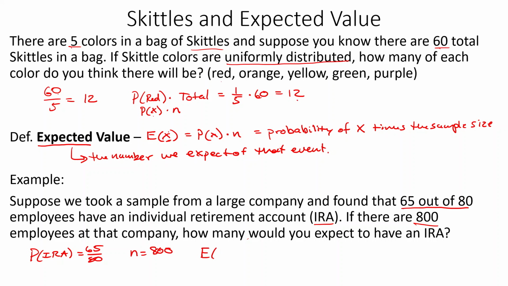So that means the expected value for the number with an IRA is 65 over 80 times 800. The 80s are going to cancel out here and leave us with 1, 10 times 65 is 650. Or you can type this in your calculator, 65 divided by 80 times 800, and we get 650 as our expected value.